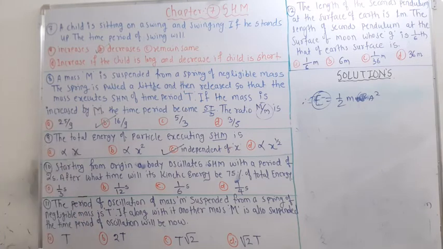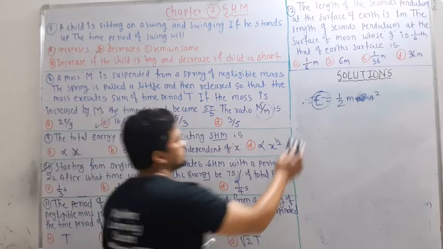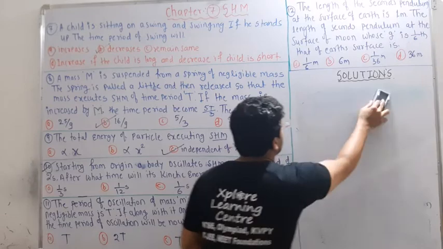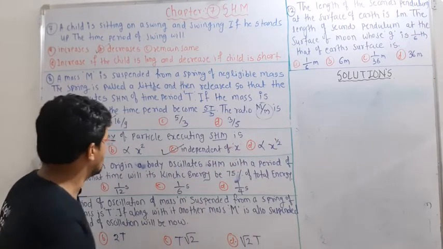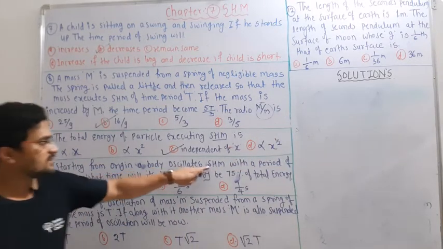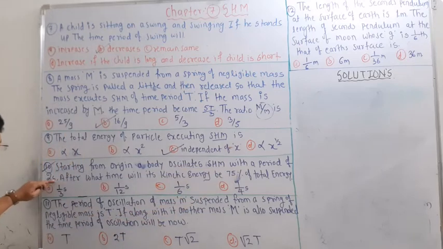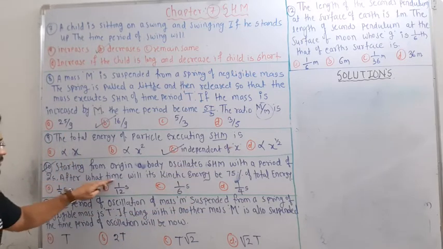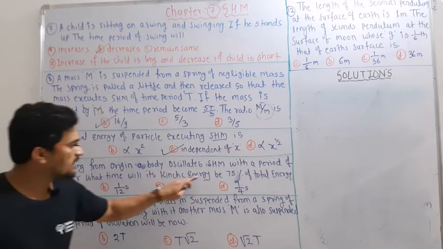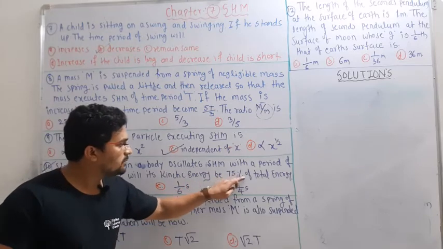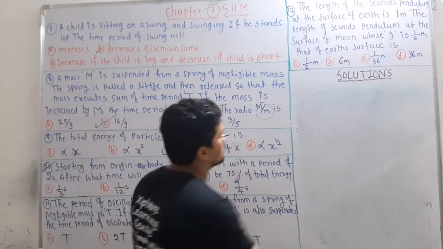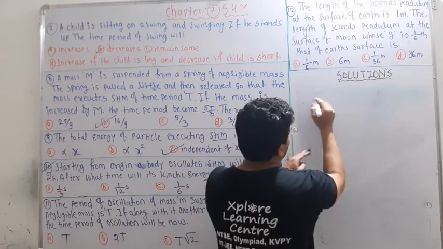Okay, so next, here 10th one. Starting from the origin, a body oscillates in SHM with a period of 2 seconds. After what time will its kinetic energy be 75% of the total energy? So the particle is executing SHM.